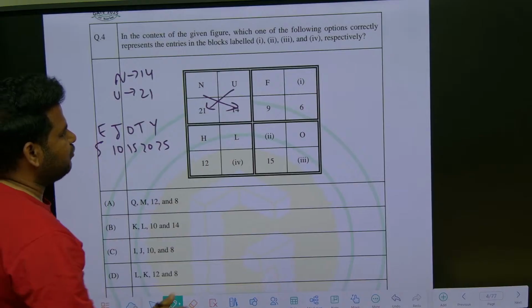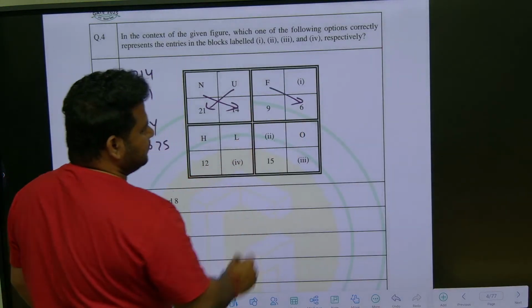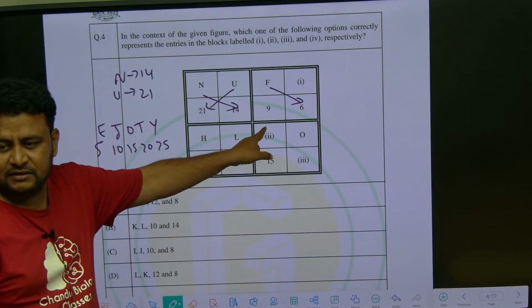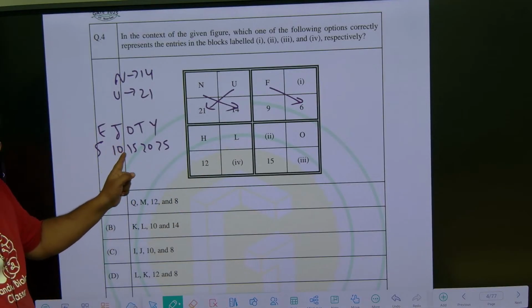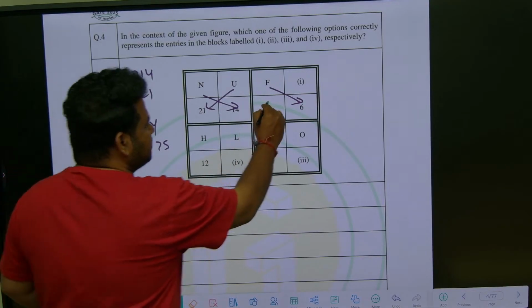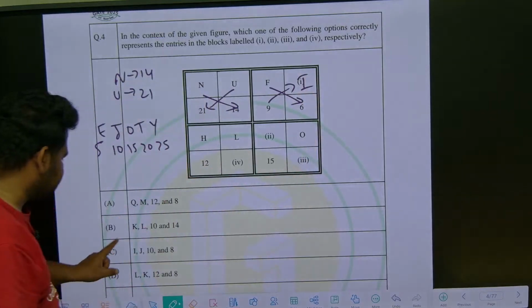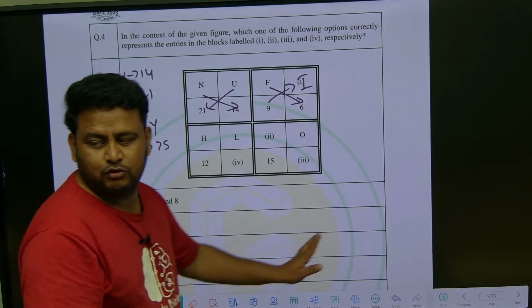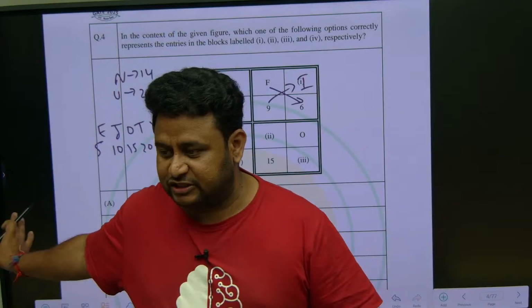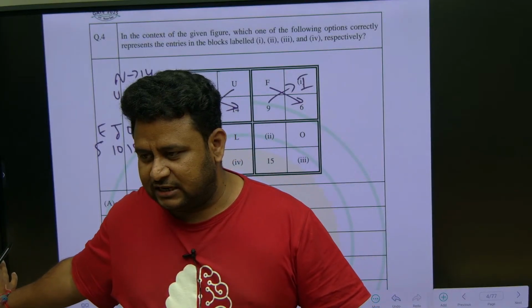Clear? Now F value is 6. Then what is 9? See, 10 is J, so I will be 9. So here what should come? I. What is the option that is having I? Only this option. Do it and go to the next question. Don't waste time doing other things. Once you get I, do it and go.